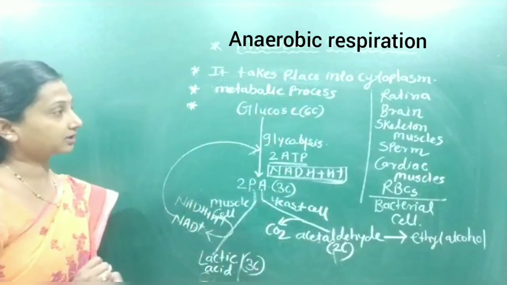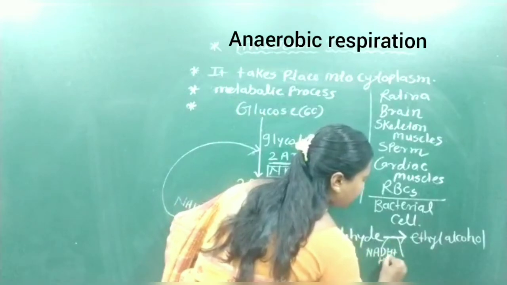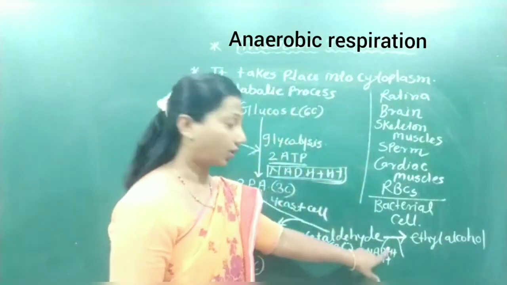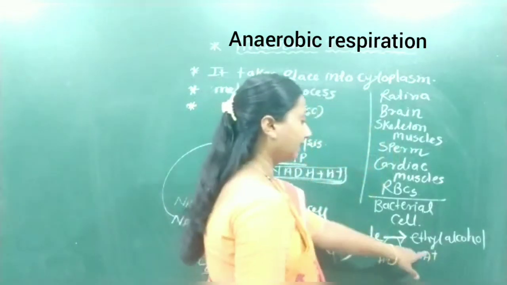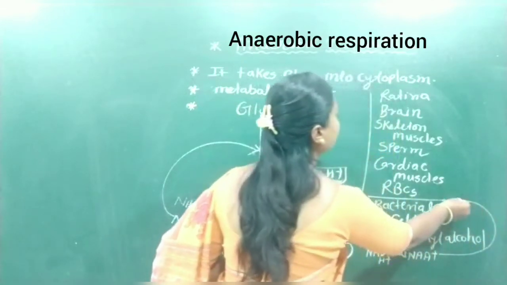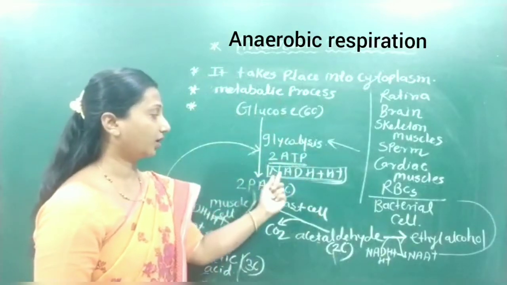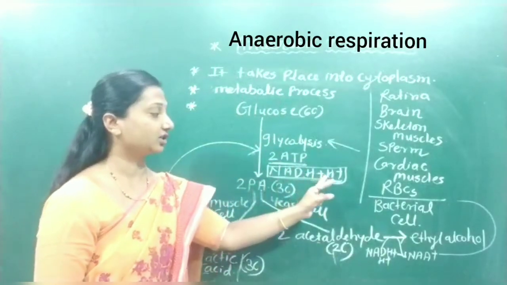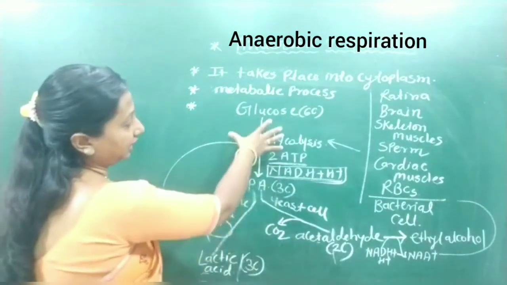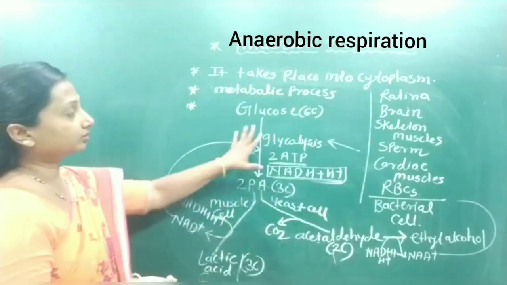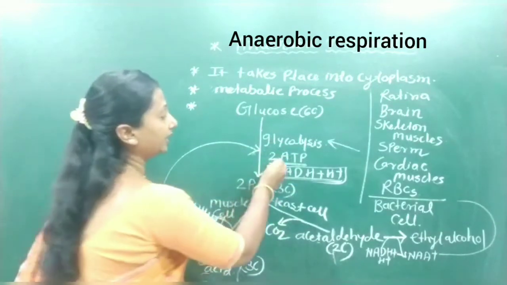In this process, NADH plus H plus is reoxidized and forms NAD plus. This NAD plus goes into the glycolysis process and forms NADH plus H plus again. In this whole process, we understand that there is formation of only 2 ATP molecules.